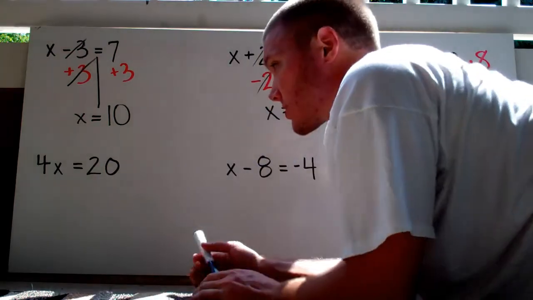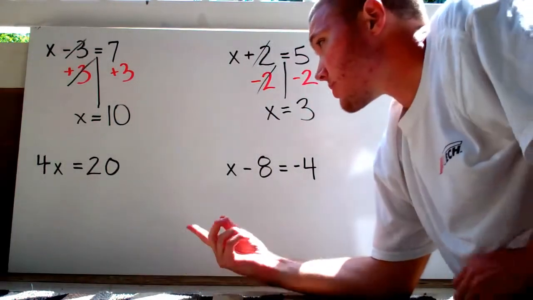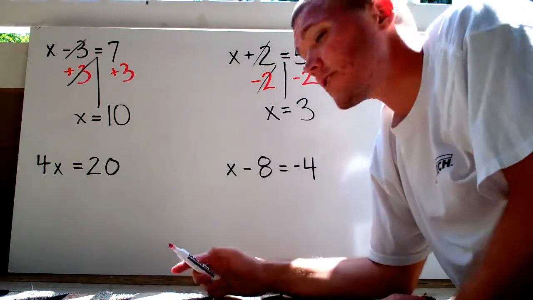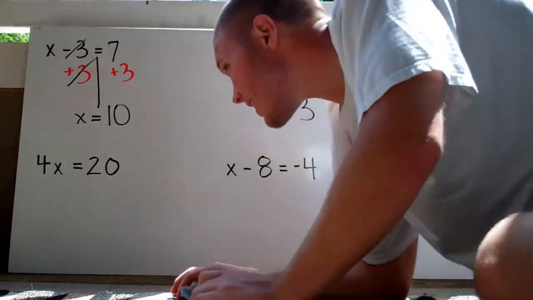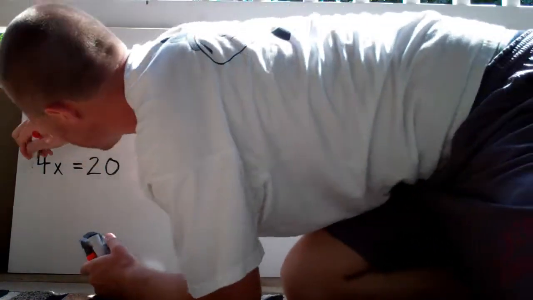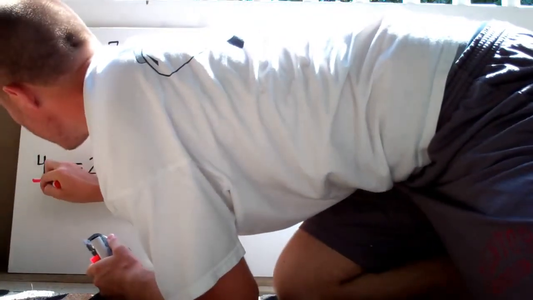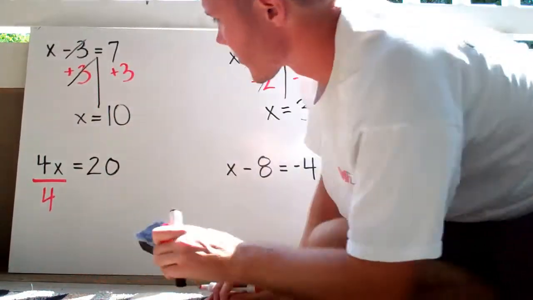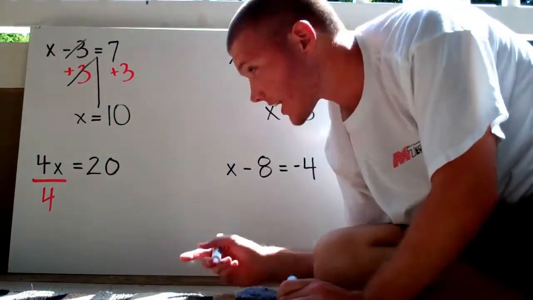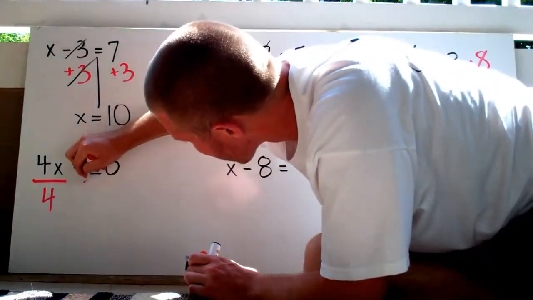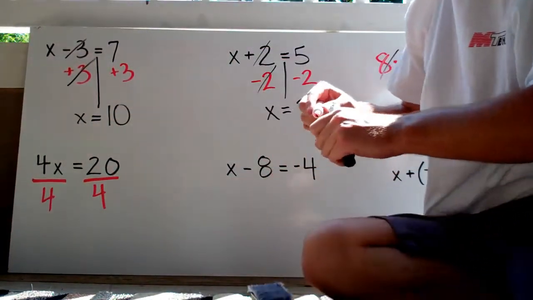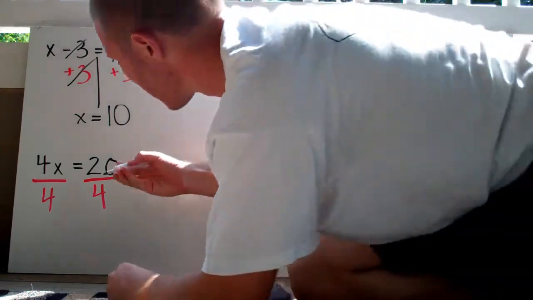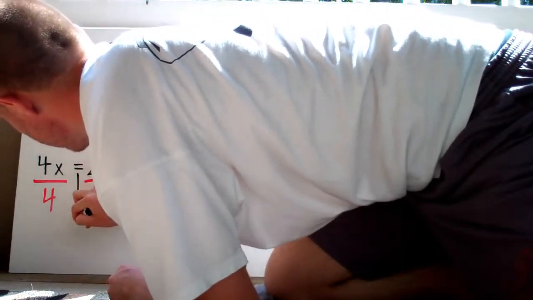We need to figure out what x is. Well, the opposite of multiplication is division. So, I am going to divide this side by 4, and I'm going to divide that side over there by 4. And I'm going to draw a line in here to separate both sides of the equation. Okay?